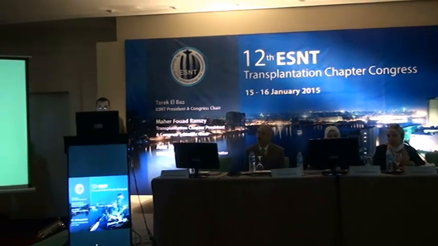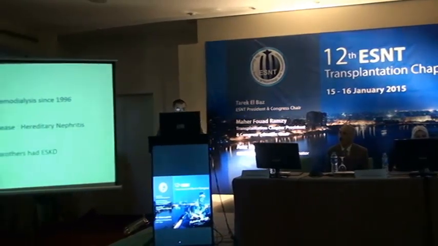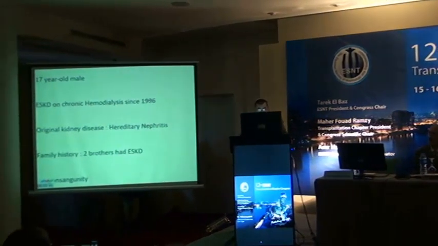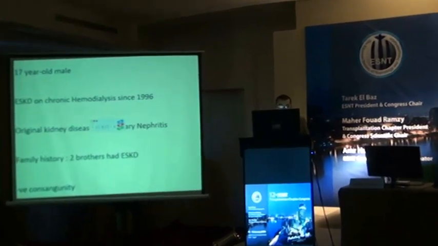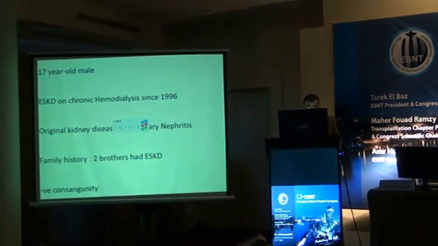A 17-year-old male who has been on chronic dialysis for end-stage kidney disease since 1996. His original kidney disease was hereditary nephritis. He has two brothers with end-stage kidney disease who underwent kidney transplantation at our center, with negative consanguinity.